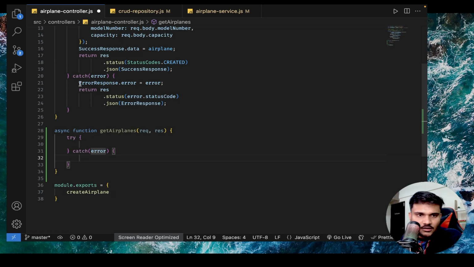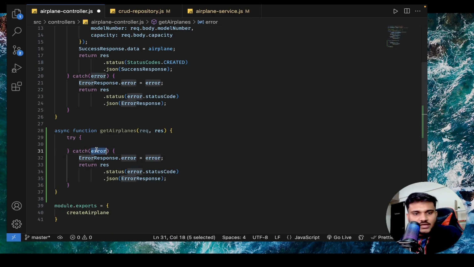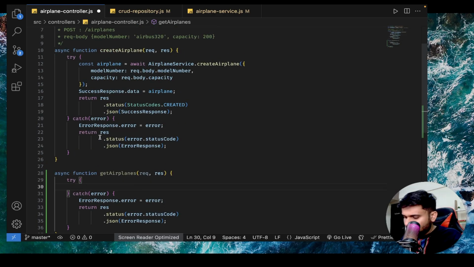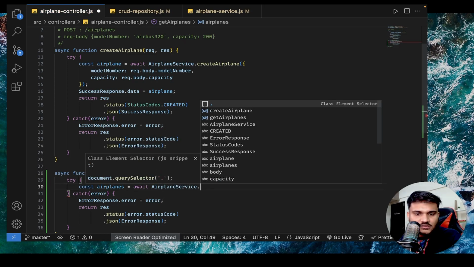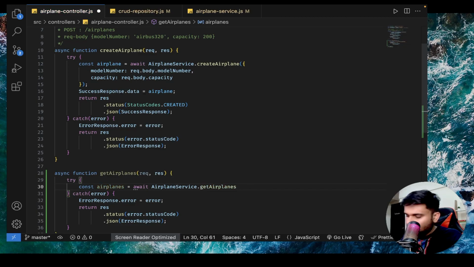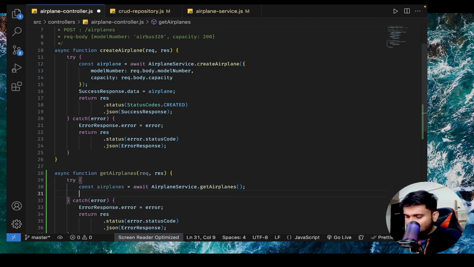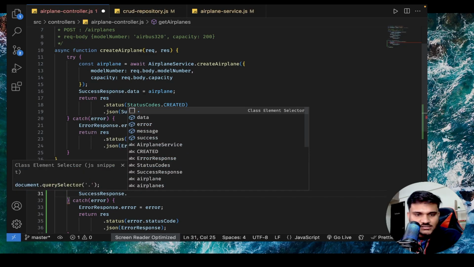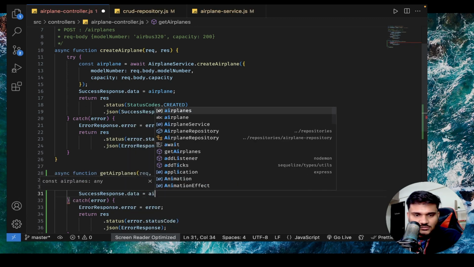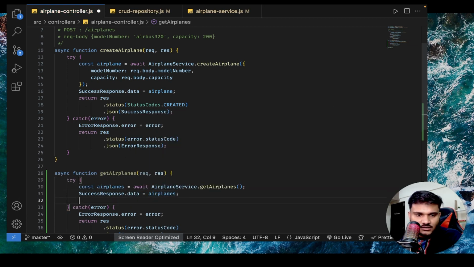Okay, we'll just copy paste this, nothing much. Whatever is the error object returned by our service, we will attach that, and inside the error object we will be having a status code also, so no problem. And here we'll say const airplanes equals await airplane service dot getAirplanes. Very simple stuff, no fancy things at all. Success response dot data is equal to airplanes, and then we are going to just return this.